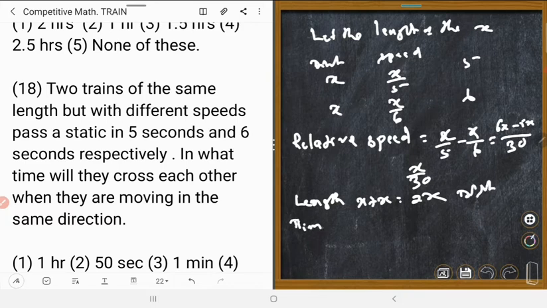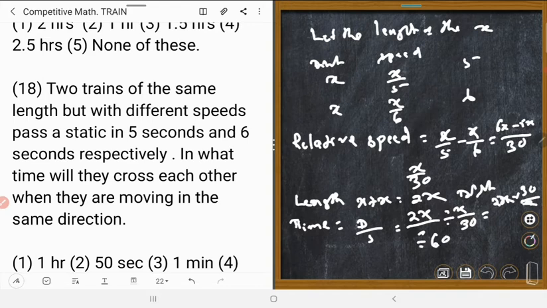So time is equal to distance by speed, which is 2x divided by x upon 30, which is 2x into 30 upon x. x cancels, so it is equal to 60 seconds, which means 1 minute.